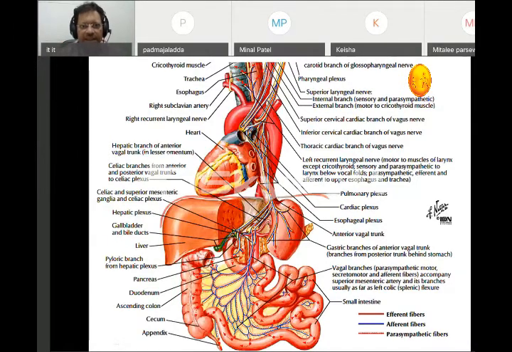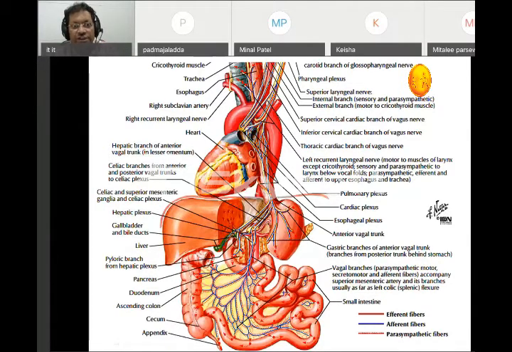Then as it goes down, it has two branches: the superior laryngeal nerve and the recurrent laryngeal nerve. We know that the left recurrent laryngeal nerve comes into the thoracic cavity and goes back up. Then it supplies the aorta in the thorax, then the heart.